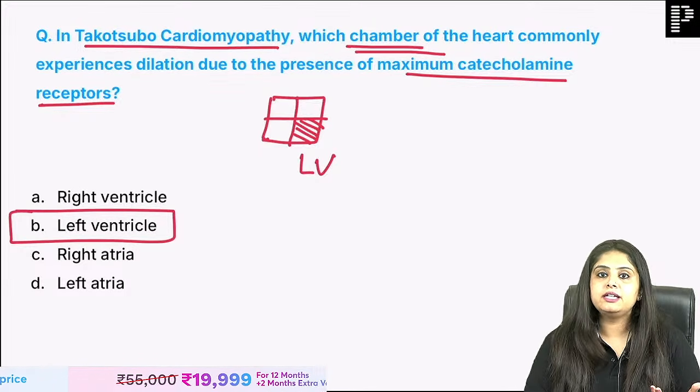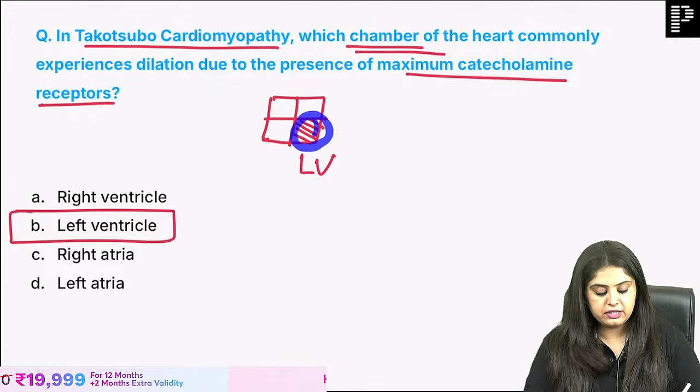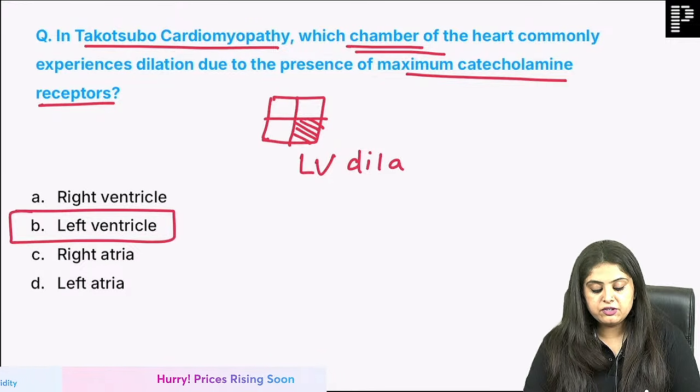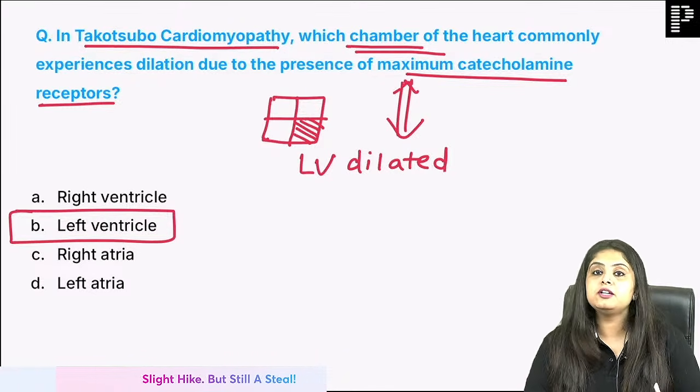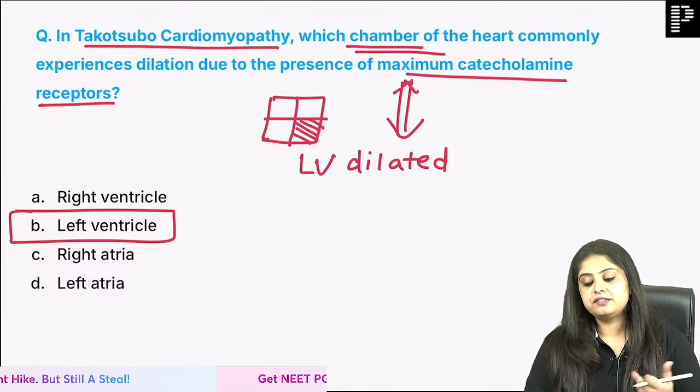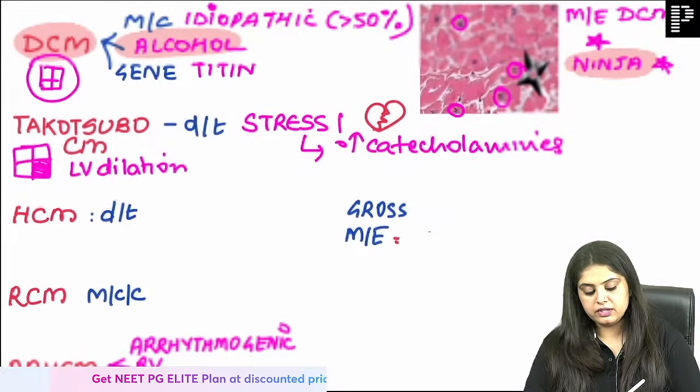Catecholamines are increased for the entire body. Now why is it that the left ventricle is getting dilated? Because the left ventricle is going to have the maximum catecholamine receptors. Maximum activity of catecholamine happens here, and thus the cardiomyopathy is going to occur here. Very good. You're doing great, guys.